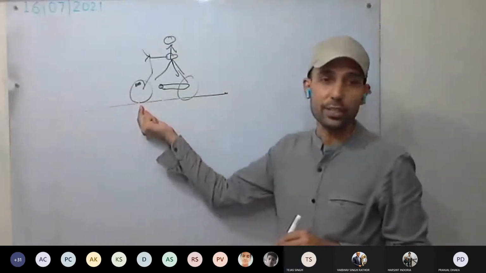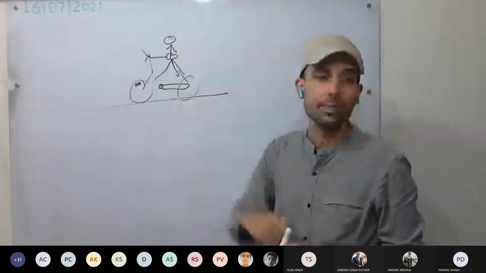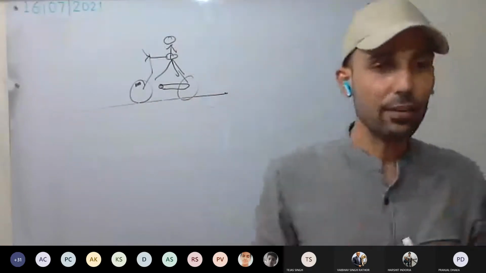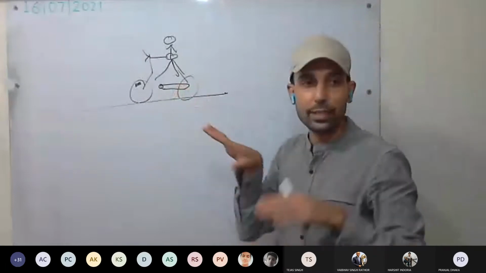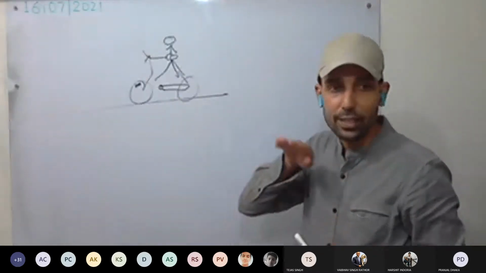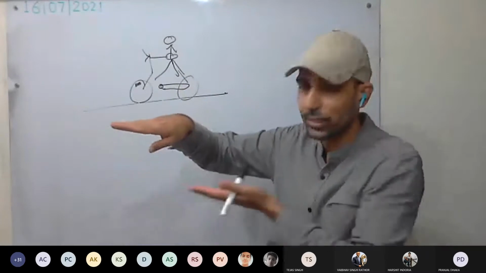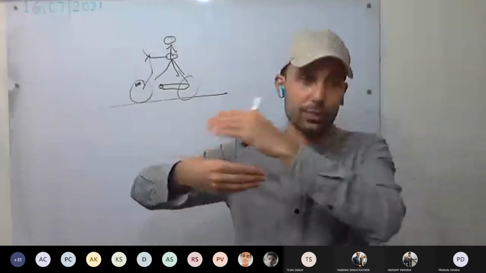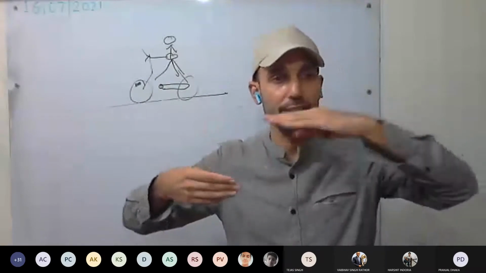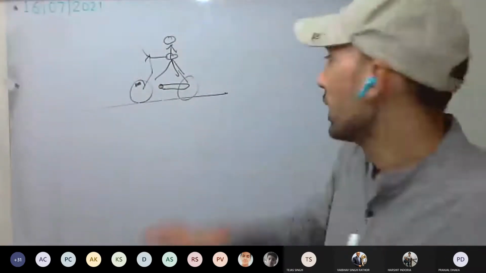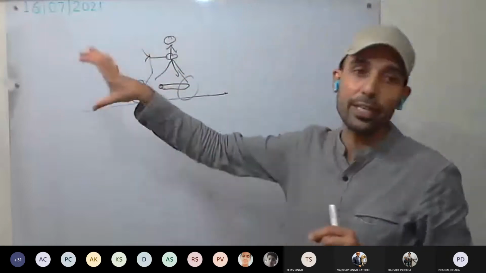If the ground is having friction, then it will stop after some time. So in real life, what do we see? We stop the pedaling, it will stop after some time. Not immediately. Why? Because there is a frictional force that is opposing the motion. Because of that, it stops. It doesn't stop immediately. It takes some time to stop. Okay, this is clear. So if it is in motion, it wants to remain in motion.